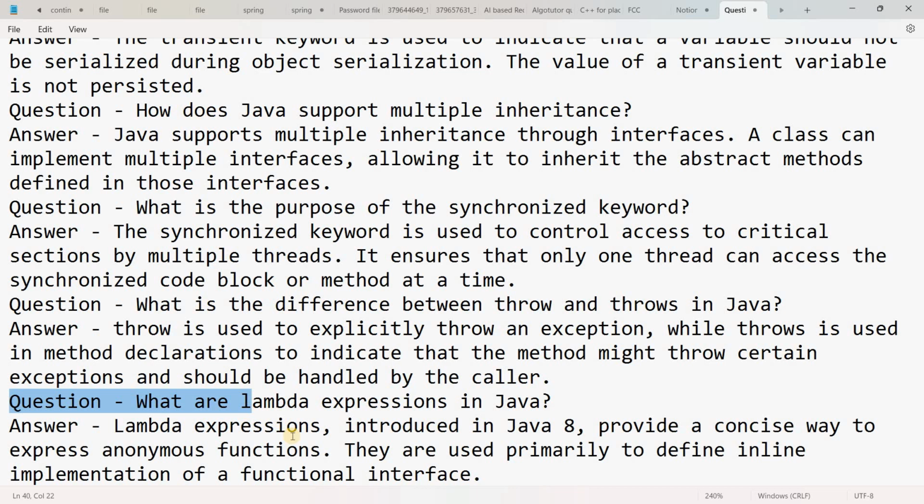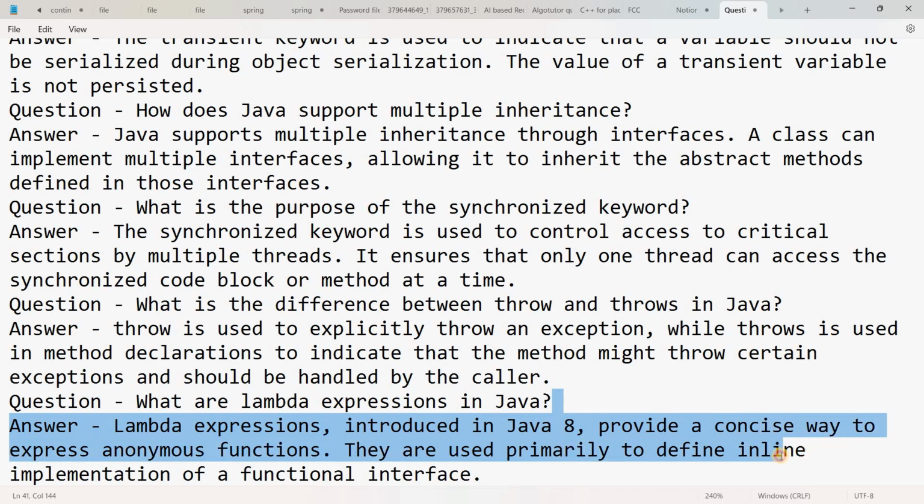Another question is, what are lambda expressions in Java? Lambda expressions introduced in Java 8 provide a concise way to express anonymous functions. They are used primarily to define inline implementation of a functional interface.